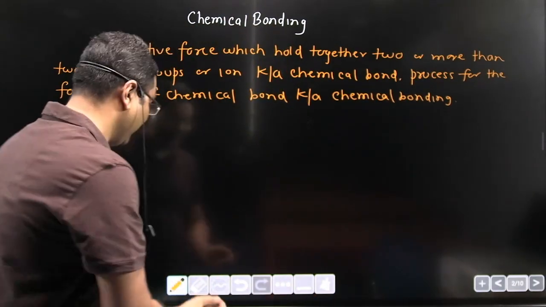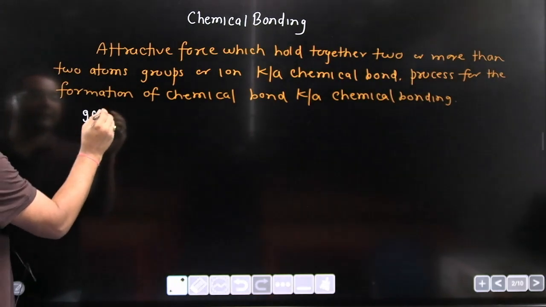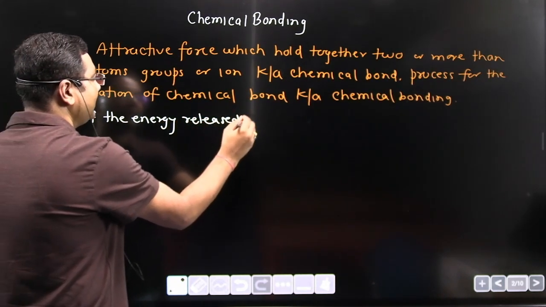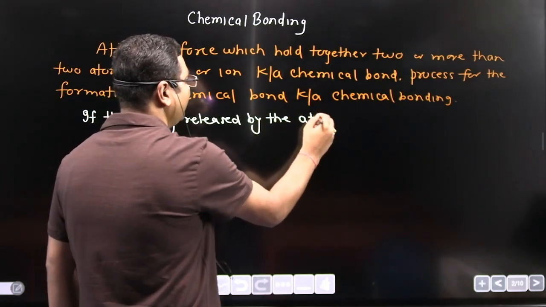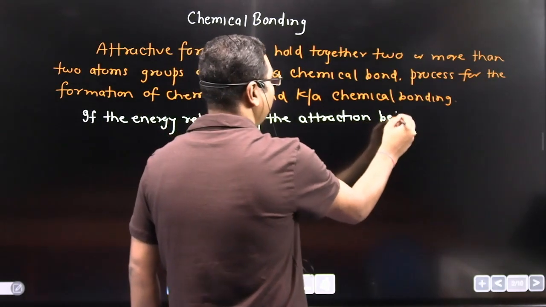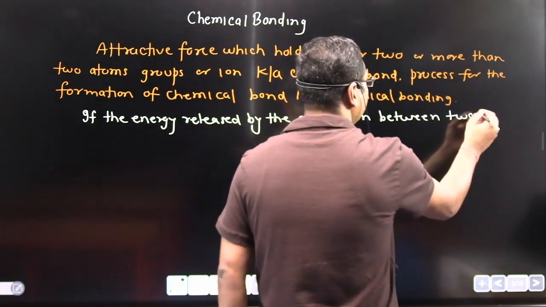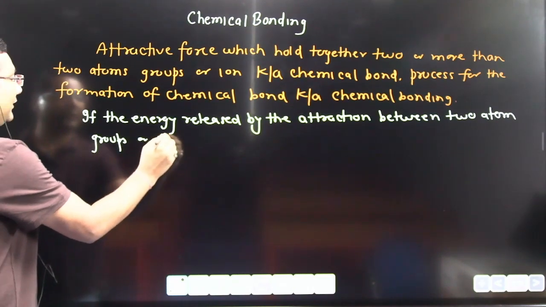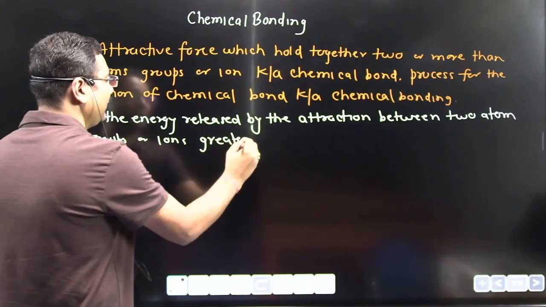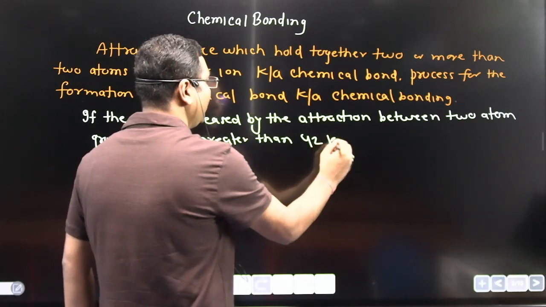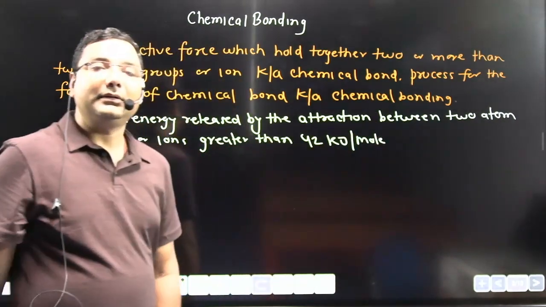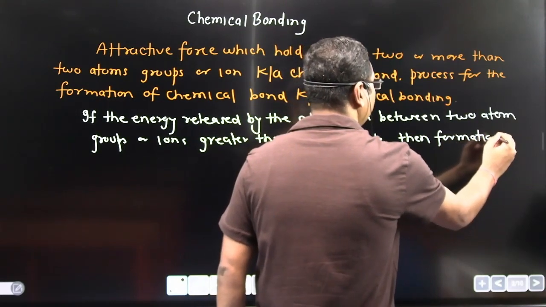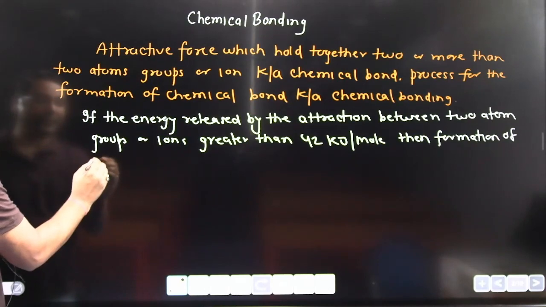I am just writing what I am trying to say. If the energy released by the attraction between two atoms, groups or ions is greater than 42 kilojoule per mole, then formation of a chemical bond occurs.